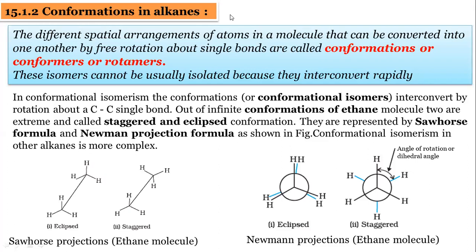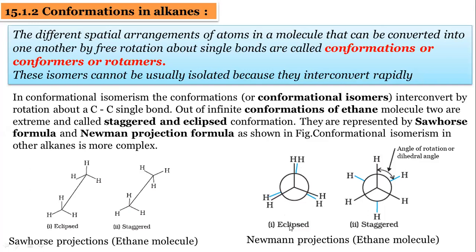Okay, I will continue. So in the Newman projection, we can see there are two carbons. The front carbon is denoted with a single dot, and the back carbon is denoted with this circle. We can clearly see the circles. The hydrogens attached to the front carbon are denoted with black lines. We can see the three hydrogens, and the hydrogens attached to the backside carbon are denoted with blue lines. See, this is the first hydrogen, this is the second hydrogen, and this is the third hydrogen.